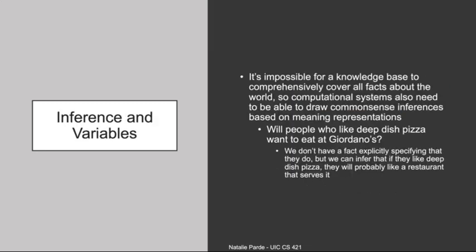Although we've talked about verifiability and needing to be able to confirm what is said with what the actual facts are in some knowledge base, it's impossible for a knowledge base to be able to comprehensively cover everything that can be known about the world. Because of this, computational systems also need to be able to perform common sense reasoning and draw inferences based on meaning representations. For example, we might not have an explicit fact anywhere that says that people who like deep dish pizza would want to eat at Giordano's, but as humans, we can guess that if Giordano's has deep dish pizza, then deep dish pizza lovers will probably want to try the restaurant.